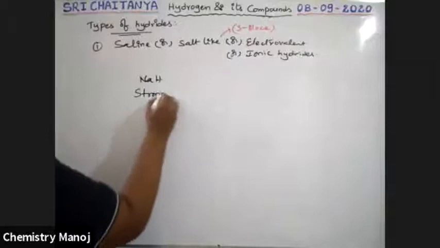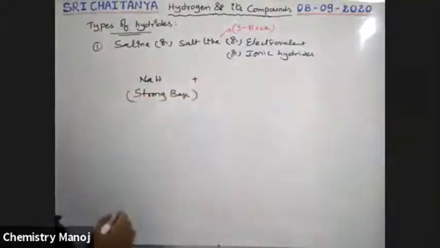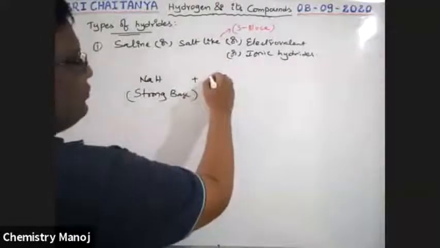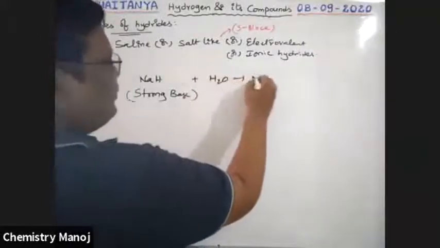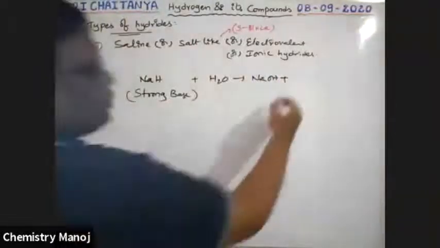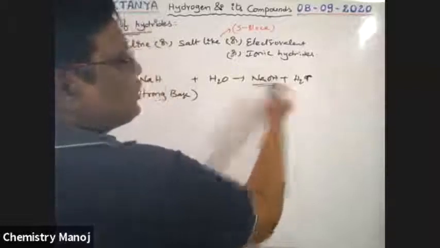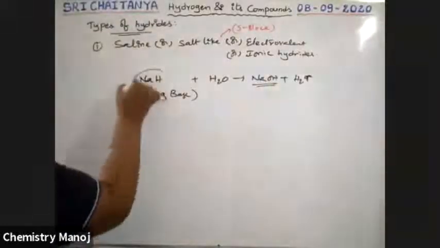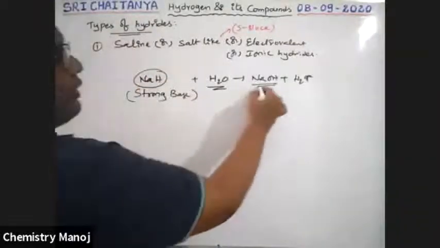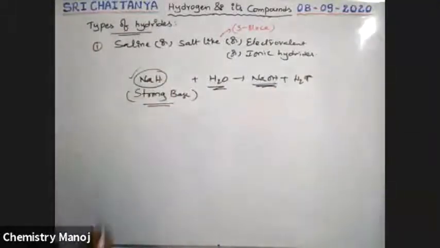In this reaction, NaH reacts with water and gives NaOH plus H2 gas. A strong base is formed. When any substance, when dissolved in water, forms a base, that substance has basic nature. And here NaH has basic nature.